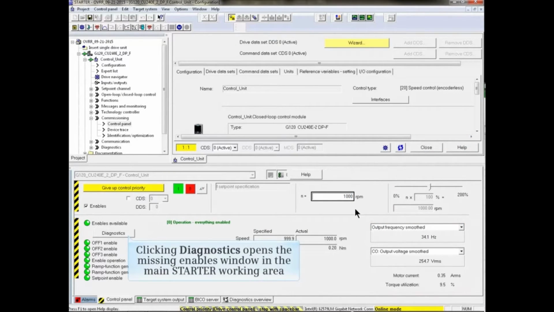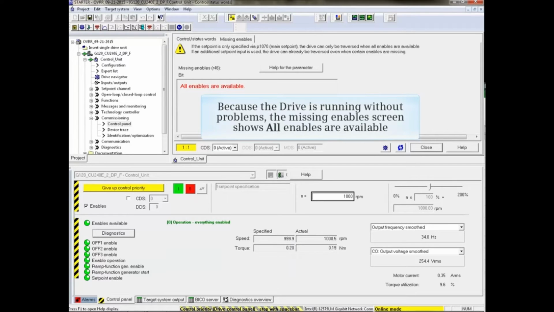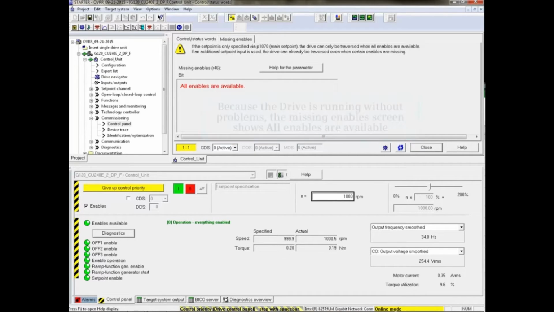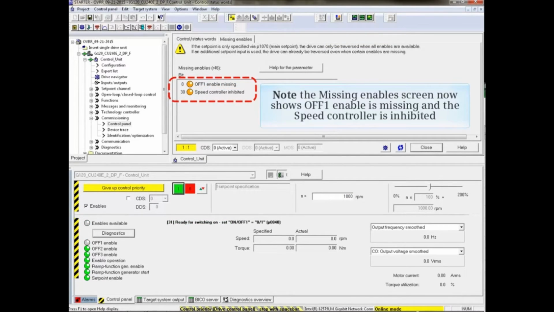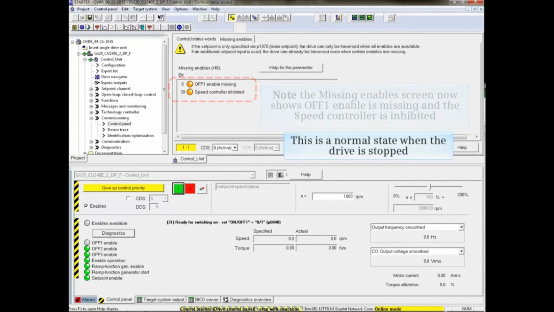Clicking the Diagnostic button opens the Missing Enables window in the main starter working area. Because the drive is running without problems, the Missing Enables screen shows that all enables are available. Click the red Off button to stop the drive. Note the Missing Enables screen now shows that Off 1 enable is missing and that the speed controller is inhibited, a normal state when the drive is stopped.